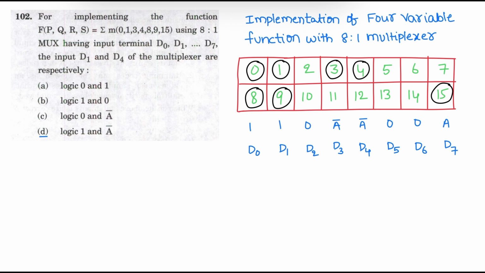Question number 102. For implementing a function f, where f of PQRS is sigma m of 0, 1, 3, 4, 8, 9, 15, using an 8 is to 1 multiplexer having input terminals D0 to D7, the inputs D1 and D4 of the multiplexer are respectively. So this is the implementation of a four variable Boolean function with the help of an 8 is to 1 multiplexer.